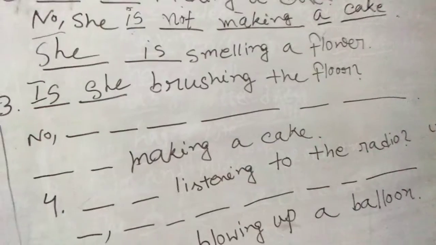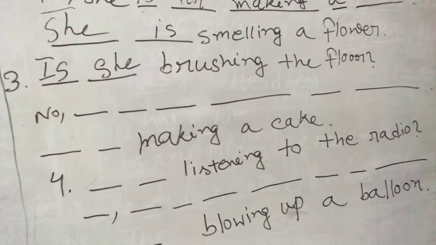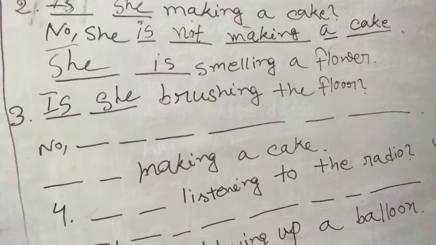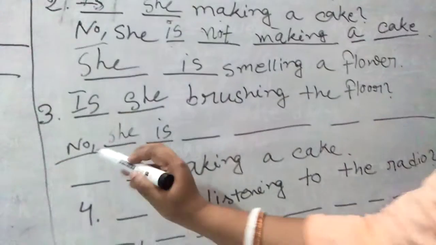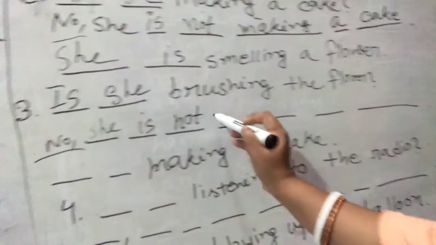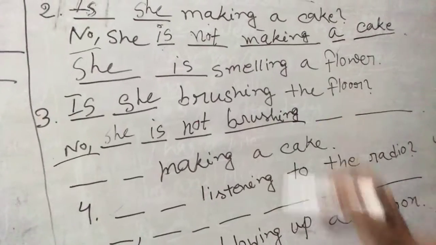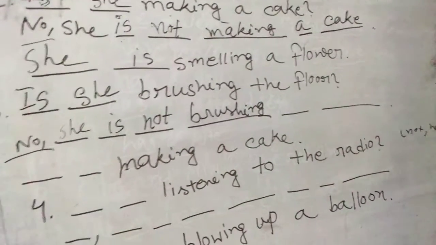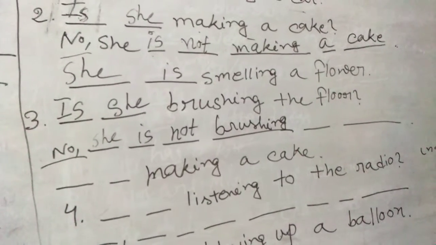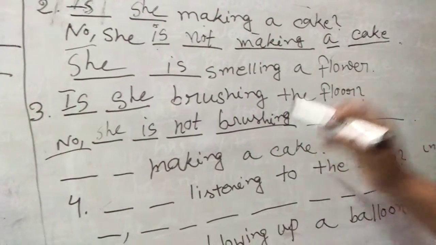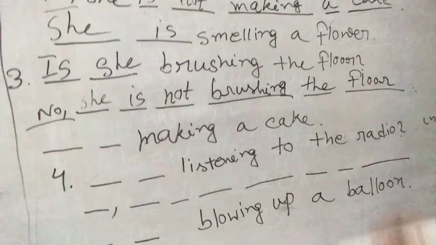Can you see? No. As we don't see anyone brushing the floor, we can't write that she is brushing the floor. Better we write no, she is. Of course, as it is no, you have to put not. She is not what? She is not brushing. I will ask you to please write down the sentences into your book, so that you can submit your homework copy. So she is not brushing the what? Brushing the floor.